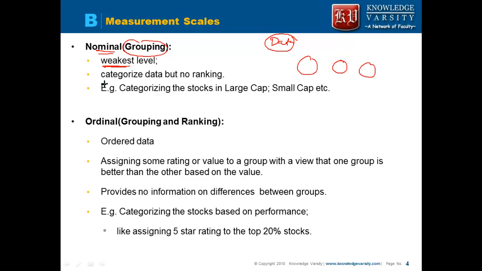Here you are grouping or categorizing the data, but you are not doing any ranking. That is, you are not saying that this group is better than that group. It is only the grouping that is being done. As an example, you can divide the human population into male and female. You are just grouping, you are not saying that females are better than males or vice versa.